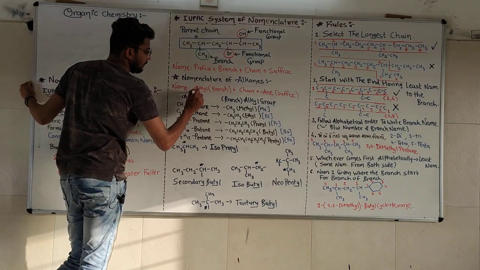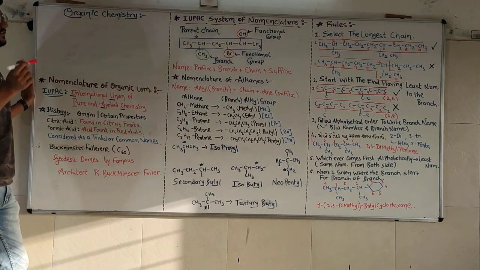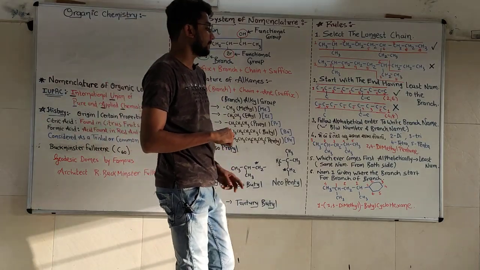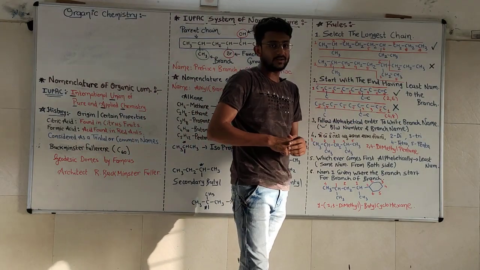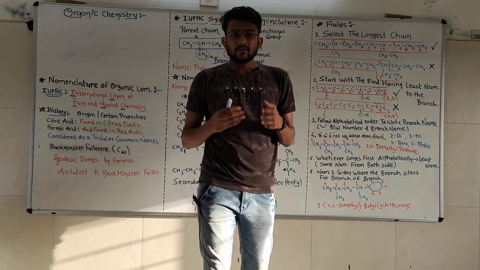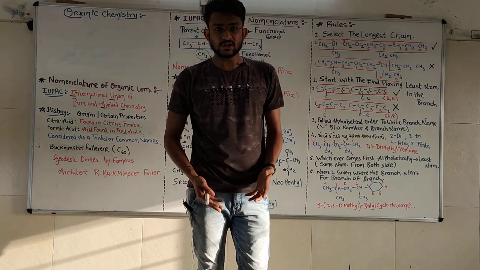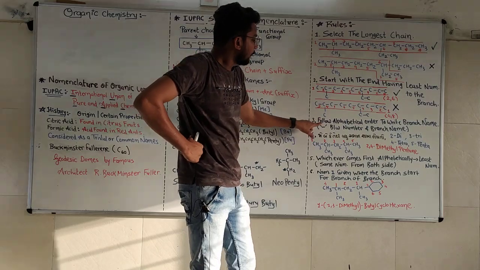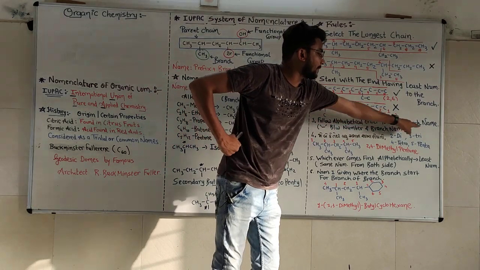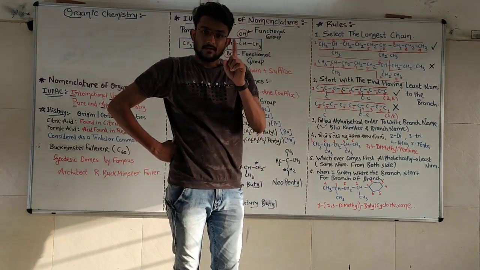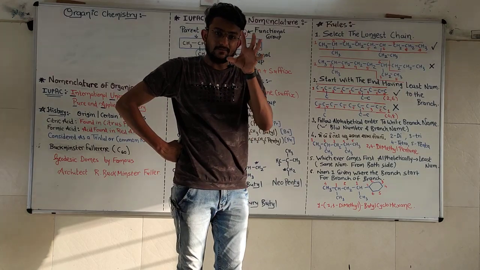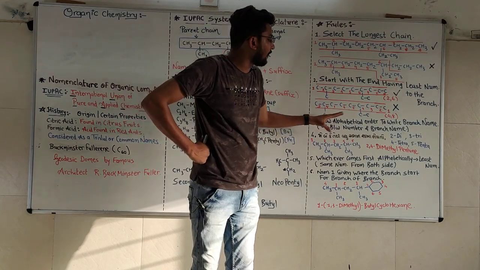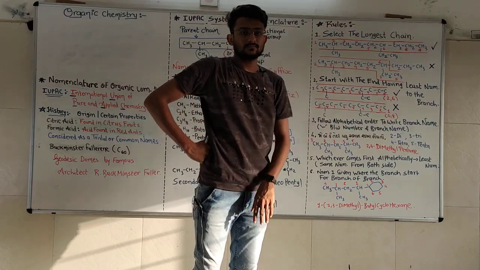First we'll write the position with the branch. Now there are 2 branches: one branch and the second branch. Which will be written first? Confusion. And for that confusion we have rule number 3. Follow the alphabetical order to write the branch name. To write the branch name, we are going to follow the alphabetical order.